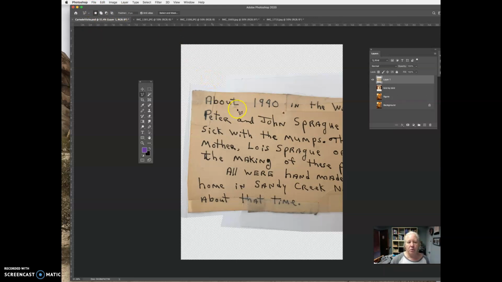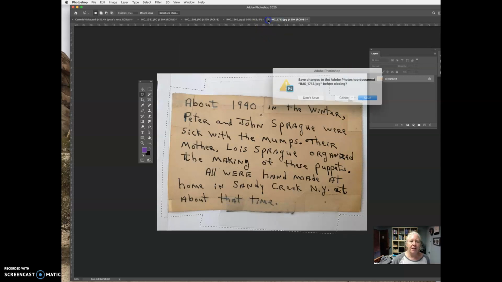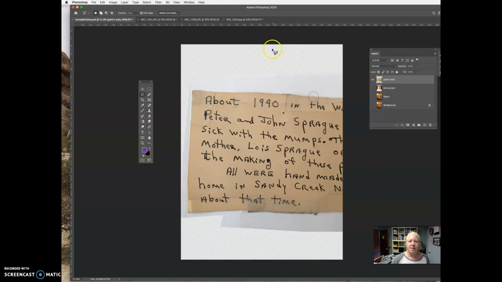And I'm not going to worry too much right now about the fact that it's larger than it wants to be. I'm going to call it Pete's note. And then just going to do the same thing. I'm going to go back here. I'm going to close that guy. I no longer need him, and I don't need to save him.